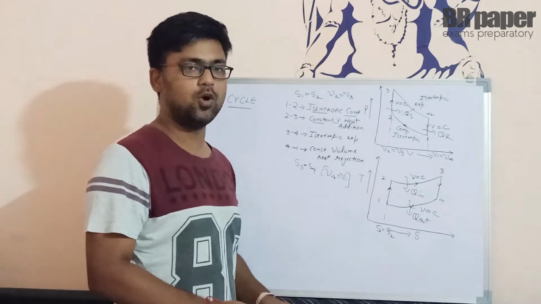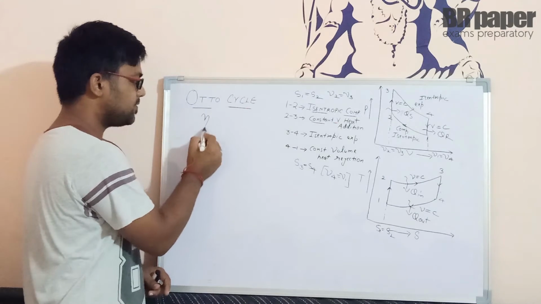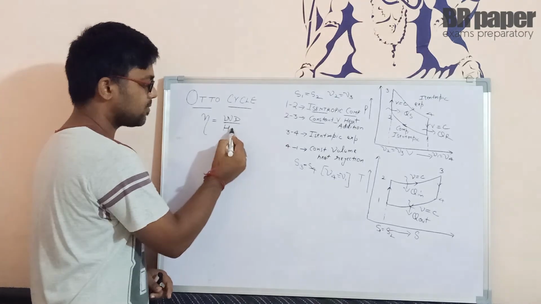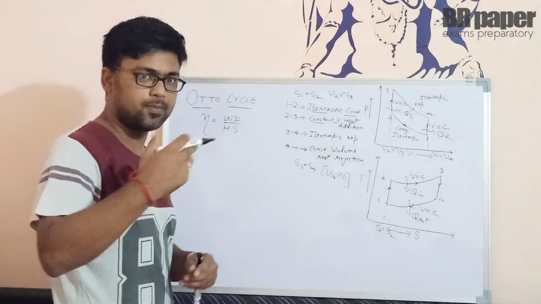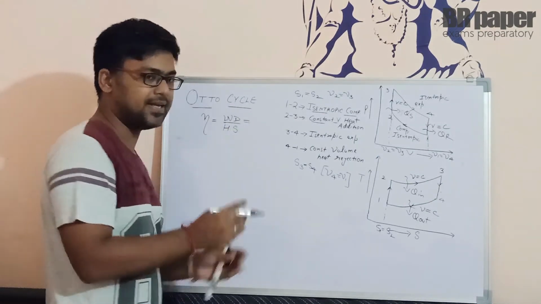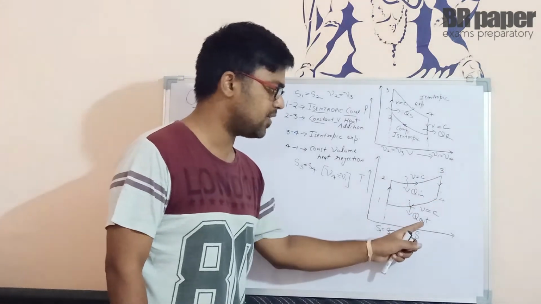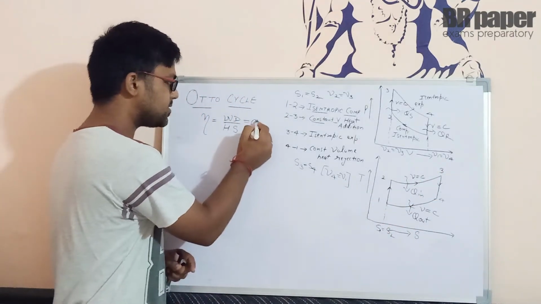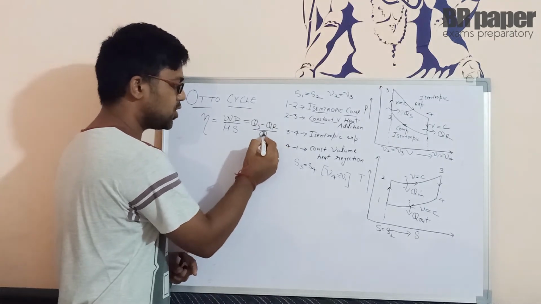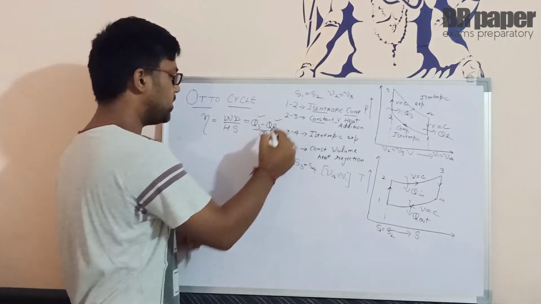Now we have to find the value of efficiency of the Otto cycle. So the efficiency, as we all know, is work done upon heat supplied. Clear? What we want and what we are paying for that, output upon input. So what is the work done? Work done is simply heat supplied minus heat rejected. So from 2 to 3 we have heat supply, from 4 to 1 we have heat rejection. So we can say it is QS heat supply minus QR heat rejection upon heat supplied, that is QS. Clear? Now we have to find the value of QS and QR to find the value of efficiency.